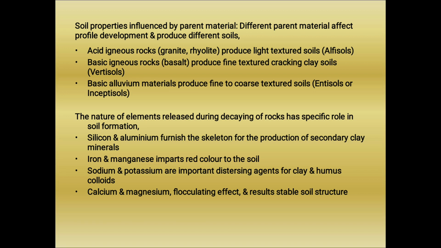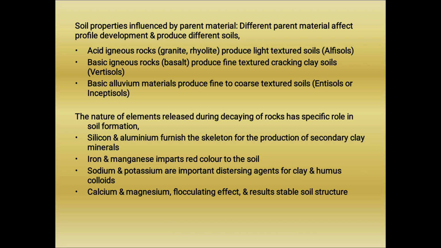This soil order we are going to study in detail later on. Basic igneous rock, for example basalt, produces fine texture cracking clay soil, which is categorized under vertisol. Basic alluvium material produces fine porous texture soil, grouped under the order entisol or inceptisol.